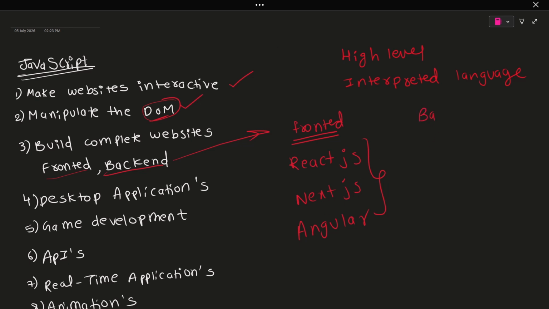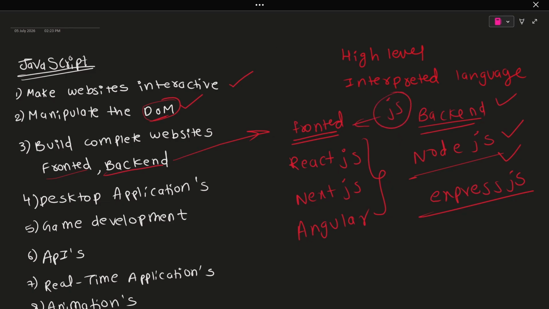And if you consider the backend, there is something known as Node.js. Node.js is a popular backend framework which is used to code the backend. Node.js is compulsory to run any backend application locally in your VS Code or something else, so you need to install Node.js. With the help of Node.js, we can build the backend services. With the help of Express.js, we can build servers in the backend. So this is backend and frontend with JS.